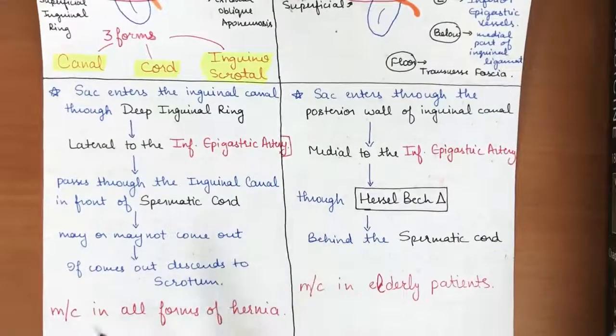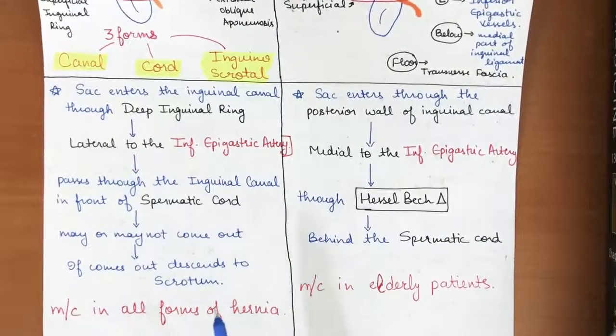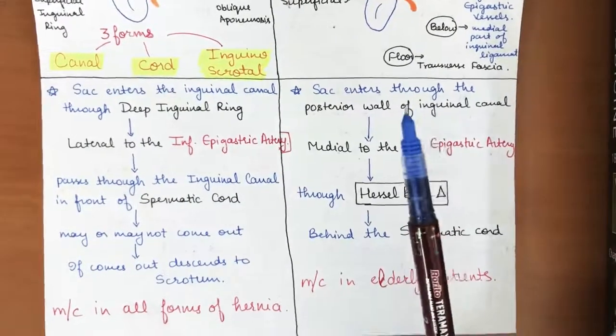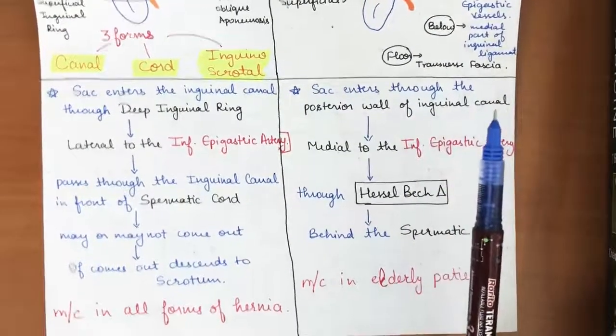Indirect hernia is the most common form of all types of hernias. Now in case of direct hernias, the sac enters through the posterior wall of the inguinal canal.